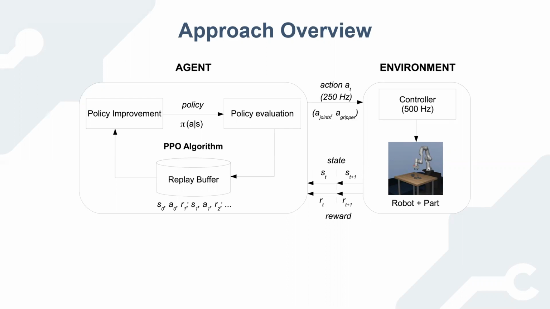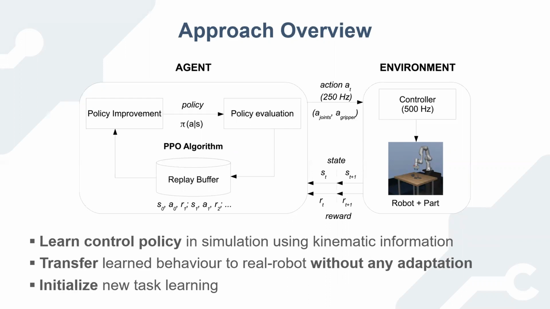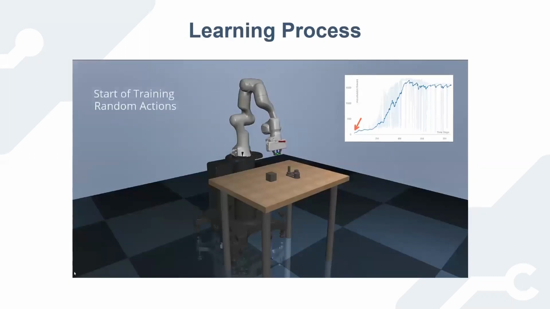After performing each policy update, the replay buffer is cleared of the past data since proximal policy optimization is an on-policy algorithm. The actions include joint actions and gripper action that are passed to the controller before being executed in the environment. In contrast to many other works, the control policy in this work is learned without constraining the working space of the robot, and the loop is closed around kinematic state only. In order to reuse the learned control policy, the idea of transfer learning is then applied to initialize the learning in modified task settings.